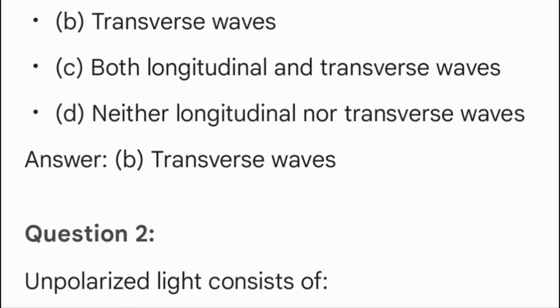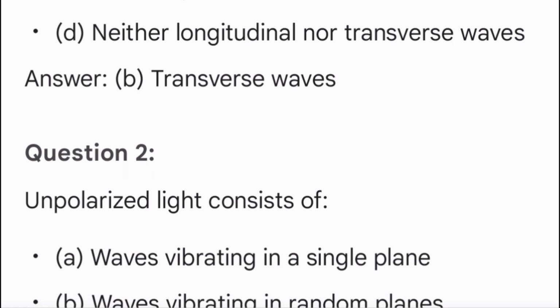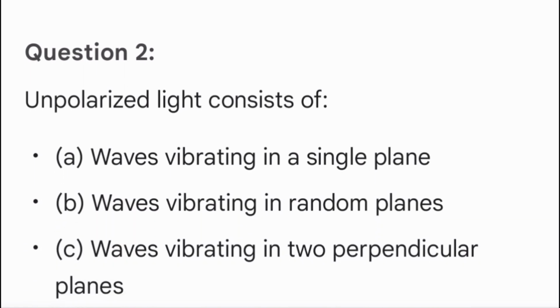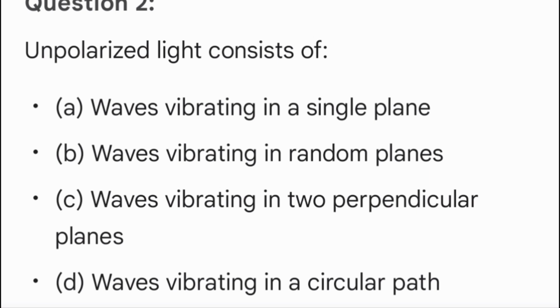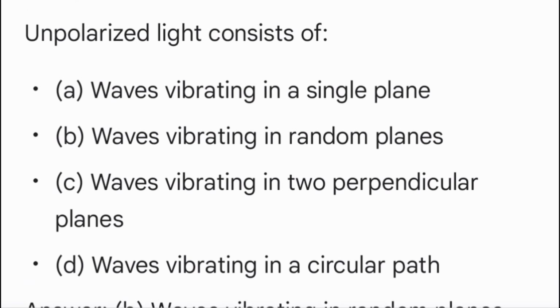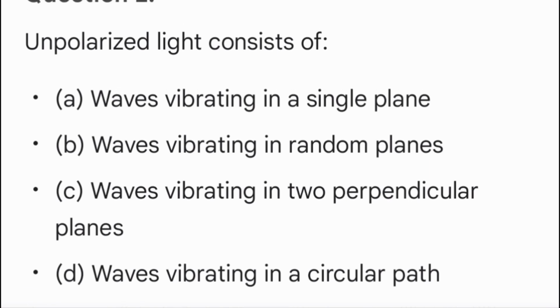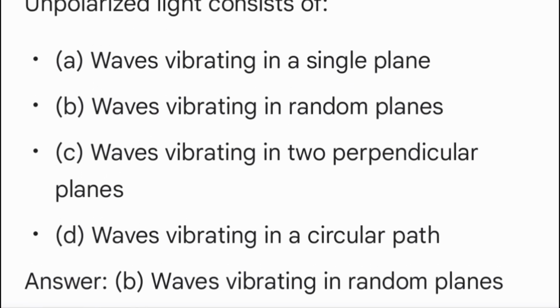Question 2. Unpolarized light consists of A. Waves vibrating in a single plane. B. Waves vibrating in random planes. C. Waves vibrating in two perpendicular planes. D. Waves vibrating in a circular path. Answer B. Waves vibrating in random planes.